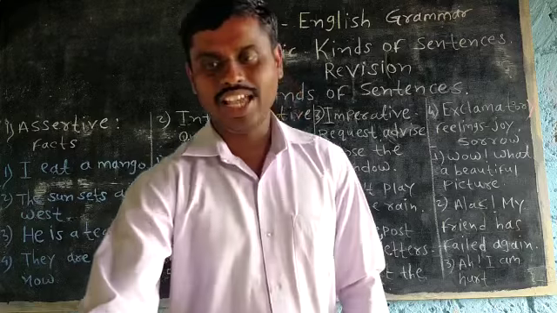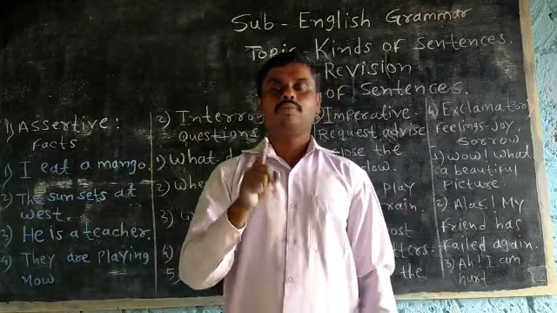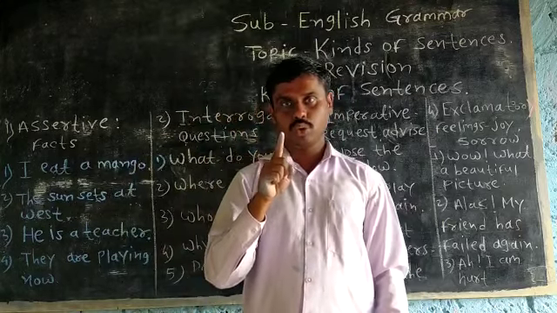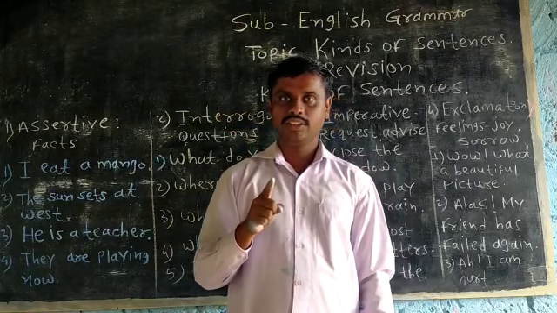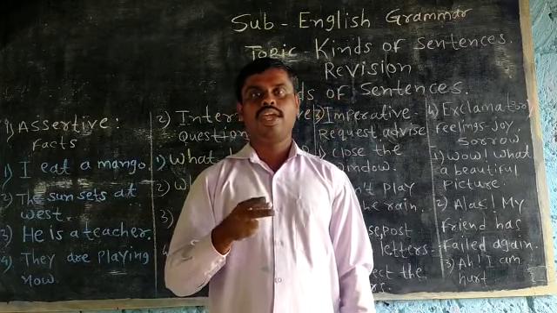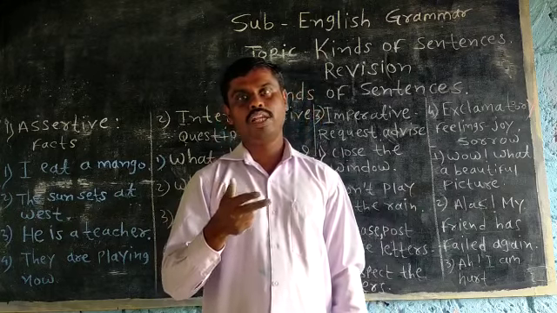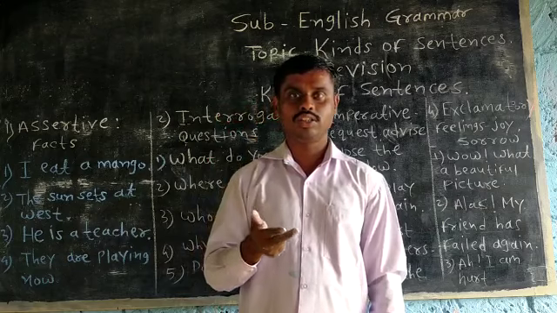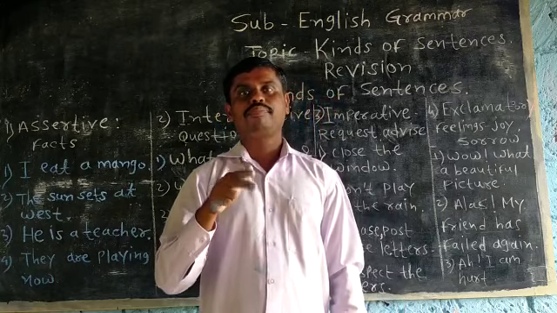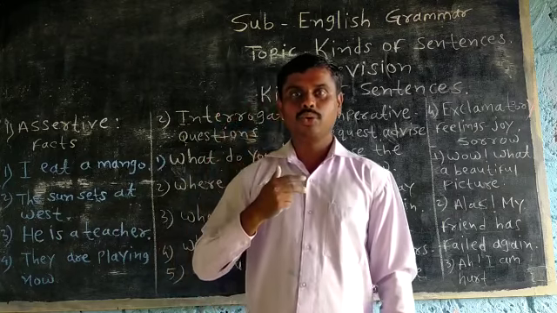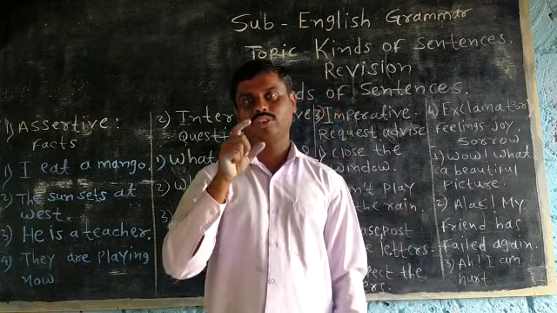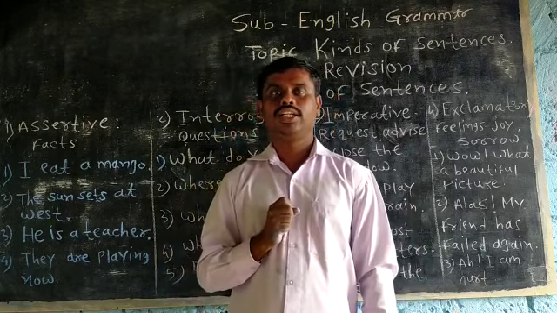Afterward, one more type is there, optative sentences. Optative sentences are used to wish and to pray. For example, may God bless you. May you live long. Happy birthday to you. Wishes. Those are called optative sentences.